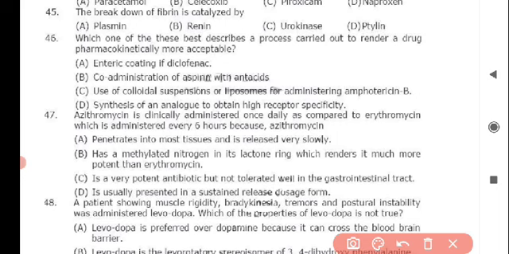And the correct answer for this is option C, use of colloidal suspensions or liposomes for administering amphotericin B. Next question: azithromycin is clinically administered once daily as compared to erythromycin, which is administered every 6 hours because azithromycin. And the correct answer is option A, azithromycin penetrates into most tissues and is released very slowly.